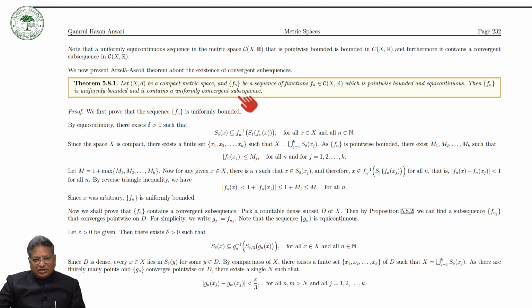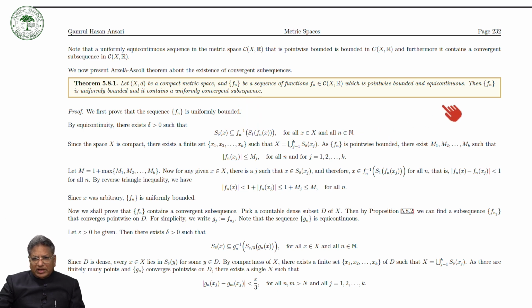But as we have seen earlier, a point-wise bounded sequence may not be uniformly bounded. But under the condition that pointwise boundedness plus equicontinuity, it implies that Fn is uniformly bounded, and not only uniformly bounded, but it also contains a uniformly convergent subsequence. To prove this theorem, we first prove that the sequence Fn is uniformly bounded.